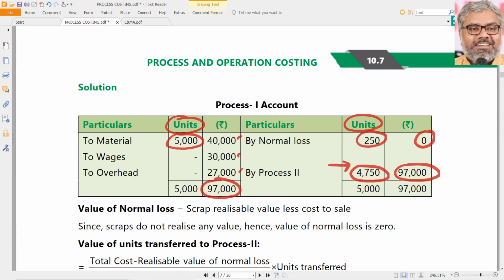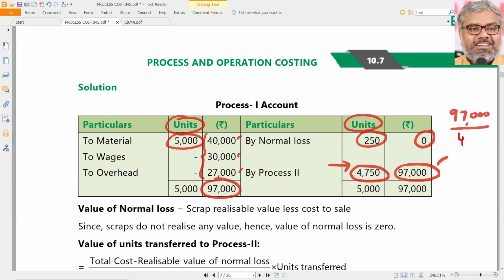Then naturally the remaining 4750 units will be there, but the cost of 97,000 is incurred for all the units. That will be absorbed by 4750 units only. So the cost per unit, if we want to find out, will be 97,000, which is the cost of all material, labor and overheads, divided by good units.